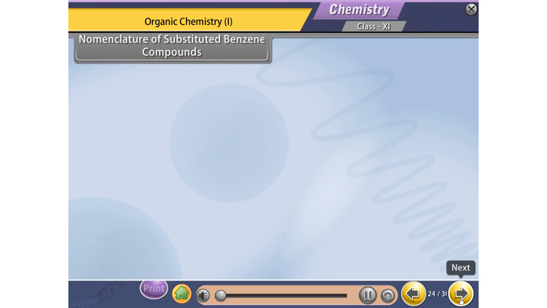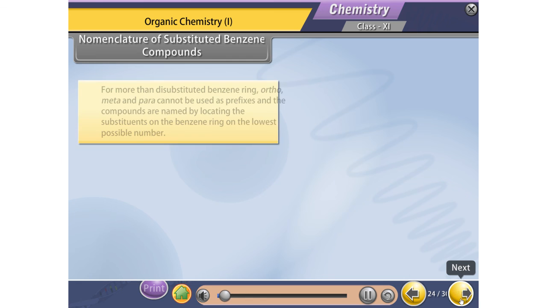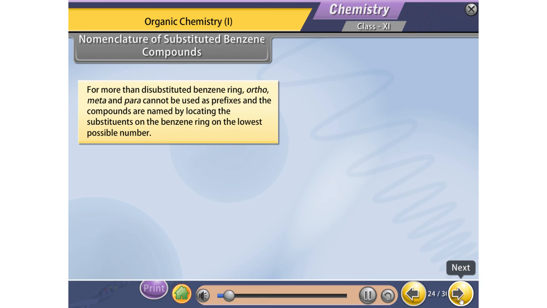Nomenclature of substituted benzene compounds. For more than di-substituted benzene rings, ortho, meta, and para cannot be used as prefixes, and the compounds are named by locating the substituents on the benzene ring at the lowest possible numbers.